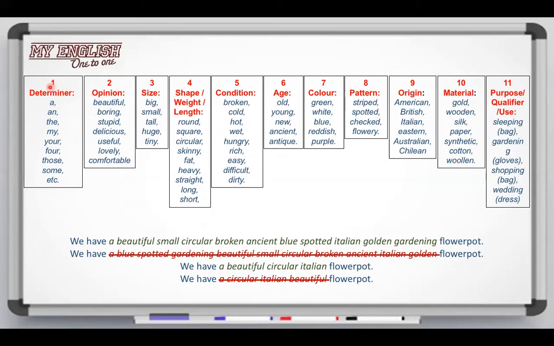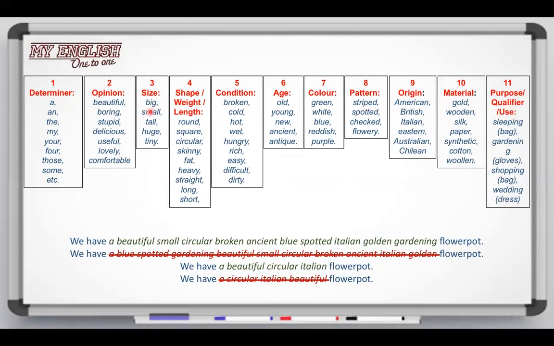For example, the determiner adjectives, and then we have the opinion adjectives, then we have the size adjectives, then we have the shape, weight, or length adjectives, then we have condition adjectives, then we have age adjectives, then we have color adjectives, then pattern adjectives, then origin adjectives, then material adjectives, and finally purpose, qualifier, or use adjectives.